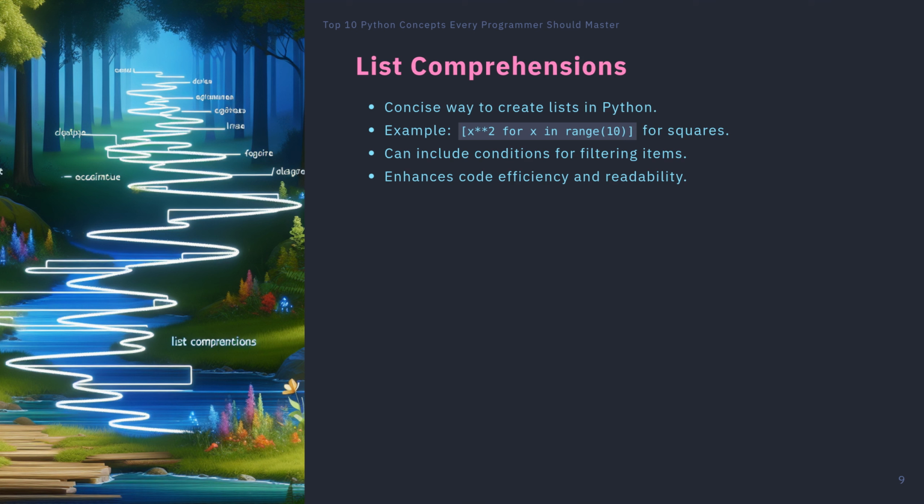List comprehensions can also include conditions, allowing you to filter items easily. For instance, [x for x in range(10) if x % 2 == 0] generates a list of even numbers. Mastering list comprehensions will help you write more Pythonic and efficient code.